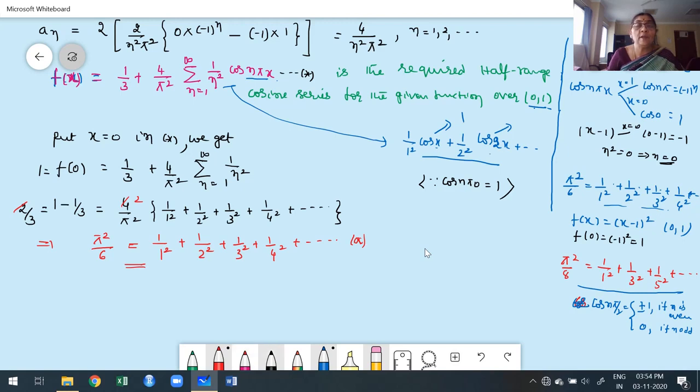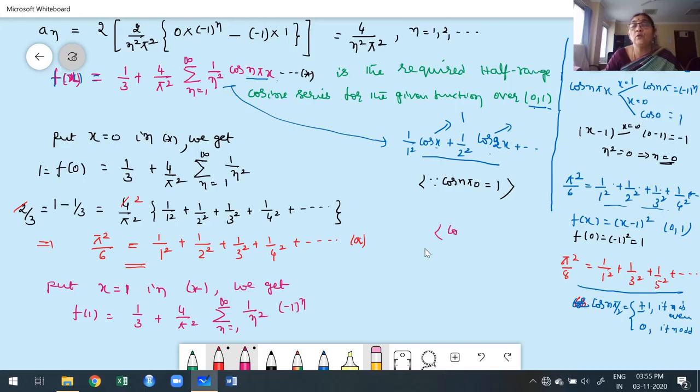Now I am going to put x is equal to 1 in star. You get f of 1. What is my f of 1? Equals 1 by 3 plus 4 by pi square summation n ranging from 1 to infinity 1 by n square cos n pi. What is cos n pi? Once you put x is equal to 1, cos n pi is minus 1 to the power of n.